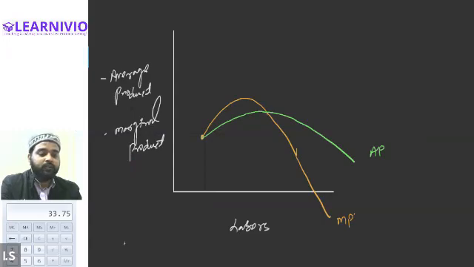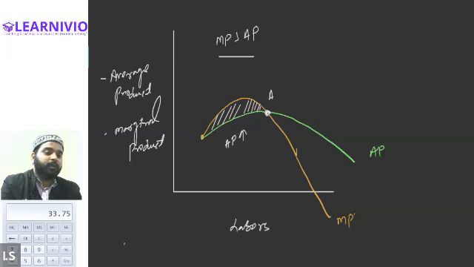Okay, the point of intersection, let's name it point A. Before this point, you can see that MP is greater than AP, right? The yellow line is the MP curve, and the green line is the AP curve. So you can clearly see that MP is greater than AP. Is that right? Yes. And also you can see that as long as marginal product is greater than the average product, average product is continuously increasing. Is that okay? Yes. Okay.